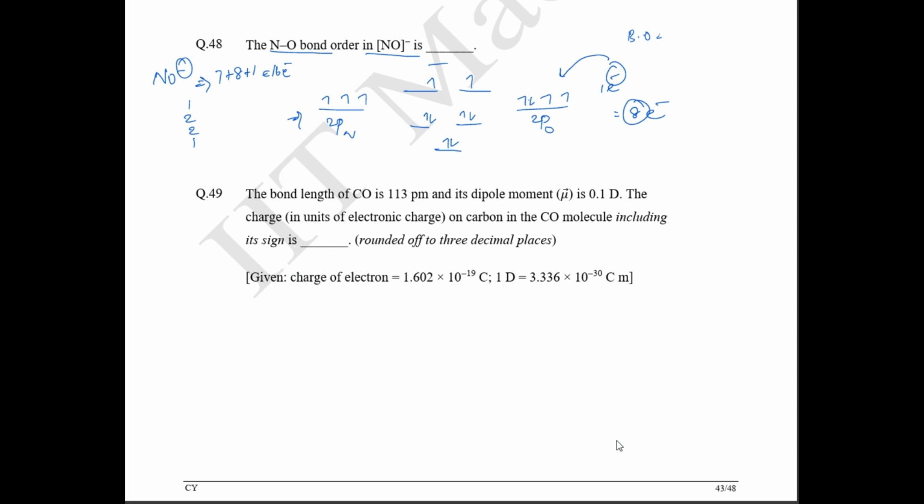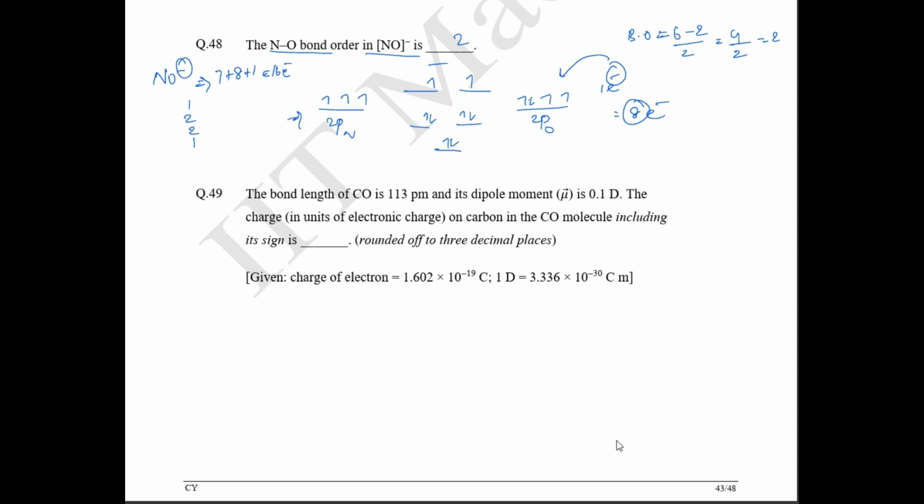Bonding molecular orbital minus antibonding molecular orbital. So how many bonding are there? You have 6. Antibonding, you have 2. So divided by 2, this is going to be equal to 4 by 2, which is going to be equal to 2. So the bond order of NO is going to be equal to 2. Okay, 2 is the correct answer.